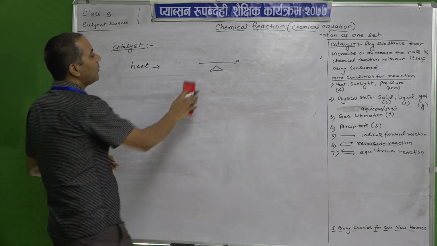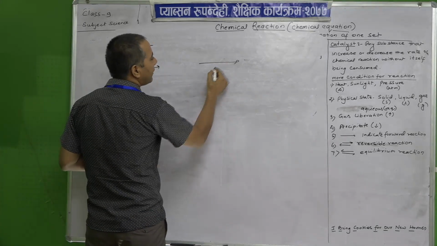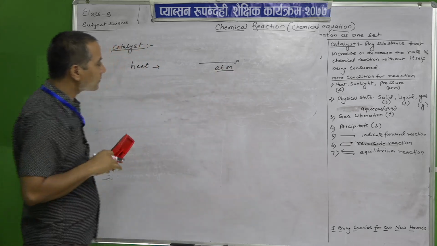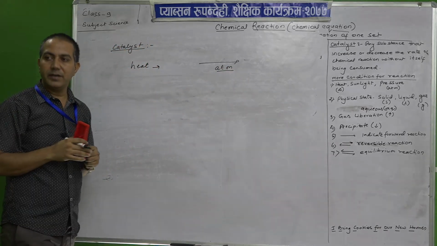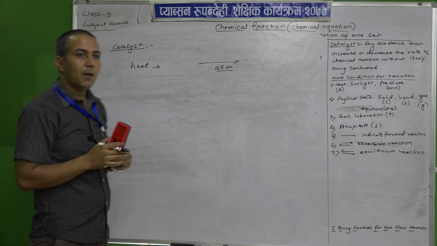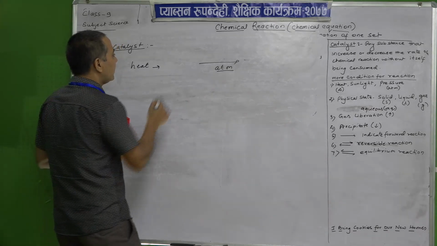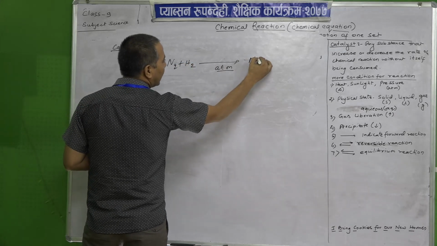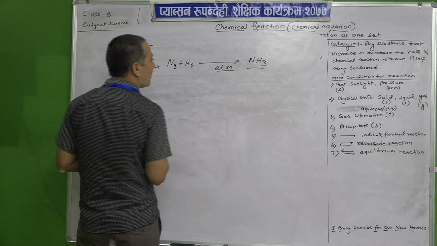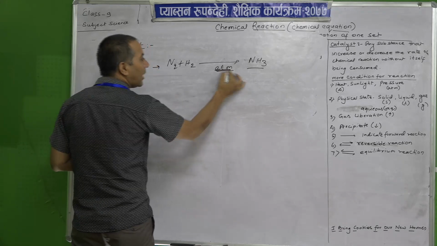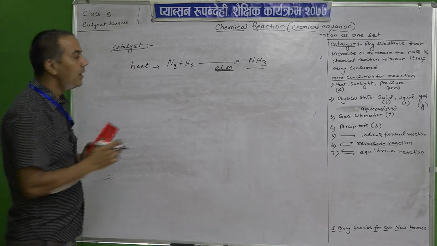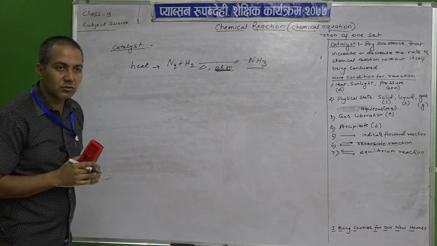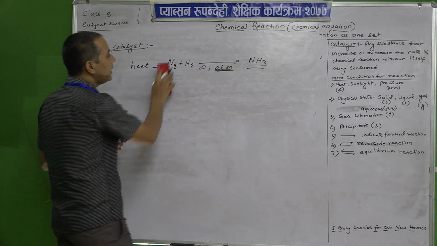Then another one, pressure. Pressure we will write like this, atmospheric pressure. Like for the preparation of ammonia, okay, N2 plus H2 gives NH3. I am not balancing the chemical equation. The atmospheric pressure is needed along with heat. Then a catalyst is also there.